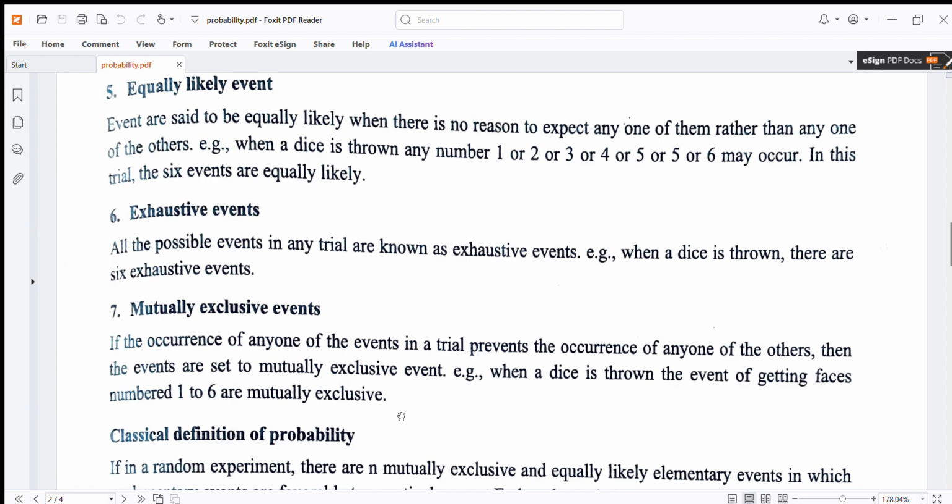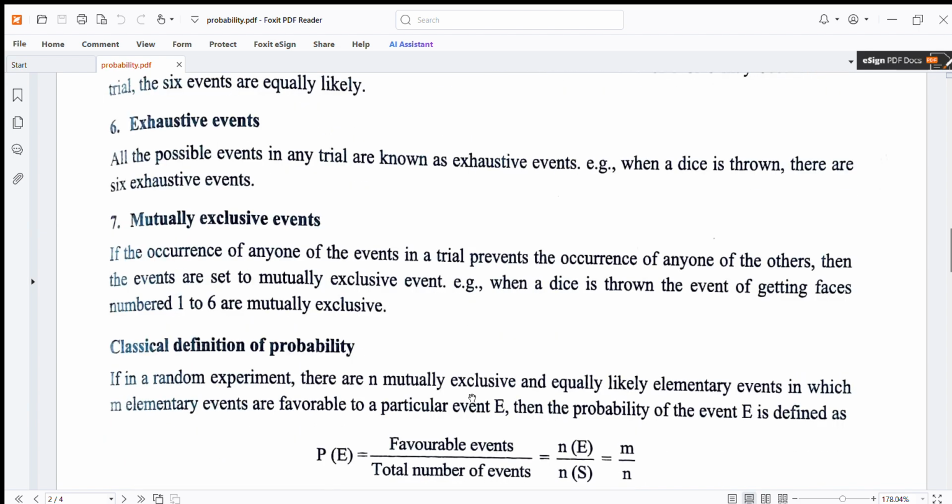Mutually exclusive events. If the occurrence of any one of the events in a trial prevents the occurrence of any one of the others, then the events are said to be mutually exclusive events. When a dice is thrown, the events of getting faces numbered 1 to 6 are mutually exclusive.